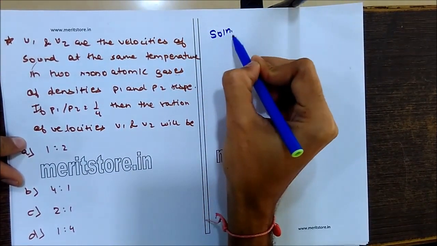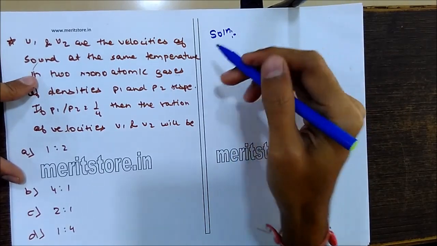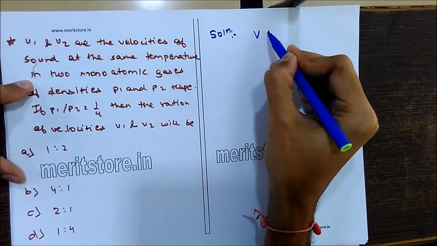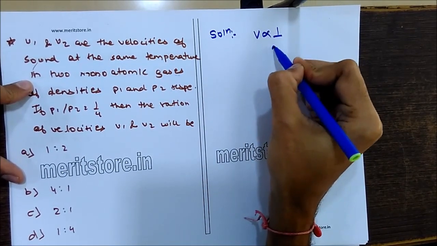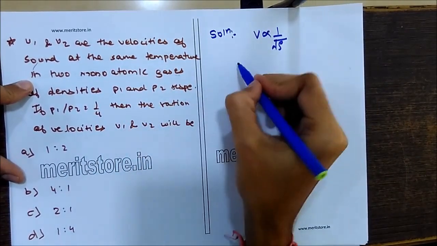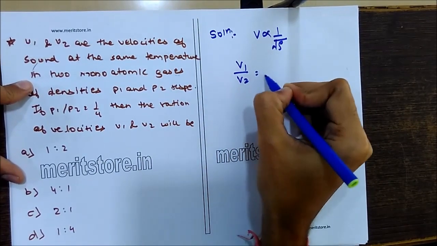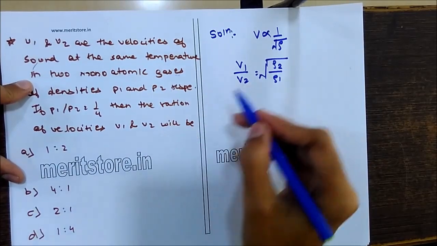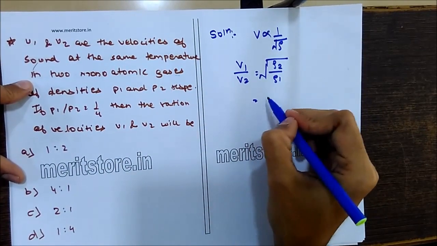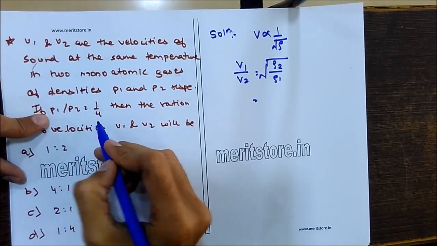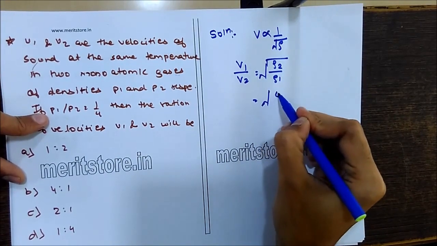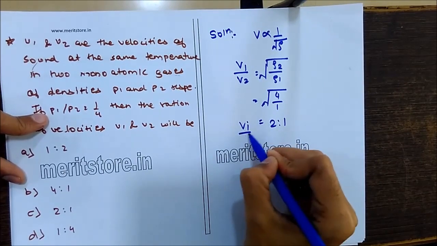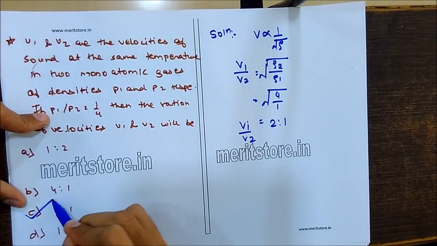Now the solution here. We know that at the same temperature and the same pressure, the velocity is inversely proportional to the root of the densities. So V1 upon V2 will be under root of ρ2 upon ρ1. We have the ratio ρ1 upon ρ2 as 1 upon 4, so ρ2 upon ρ1 will be 4 upon 1. That comes out to be 2 is to 1, that is V1 upon V2. So the correct option is C, 2 is to 1.